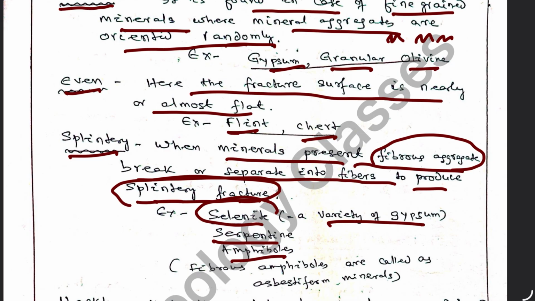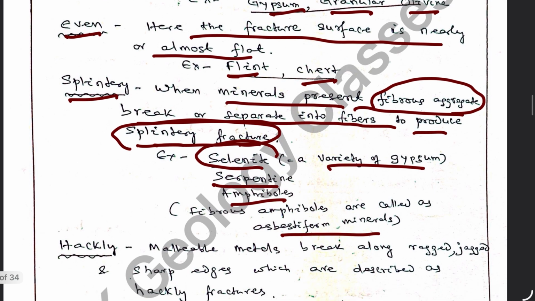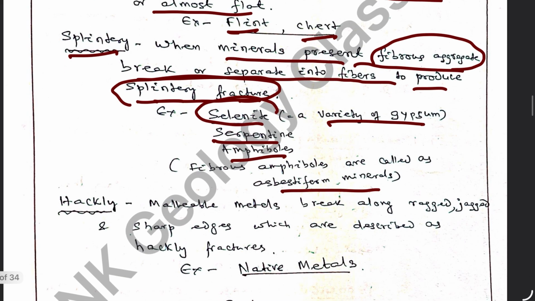The fibrous amphiboles are called asbestiform minerals because of the strength of the fibers. So the property of breaking of minerals into fibers is called splintery fracture.